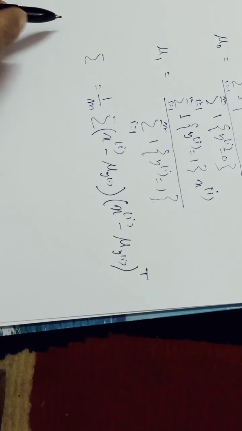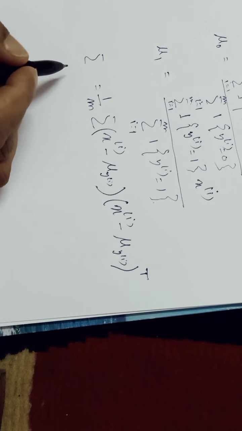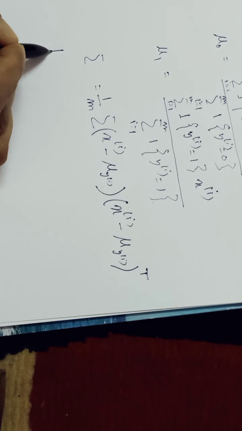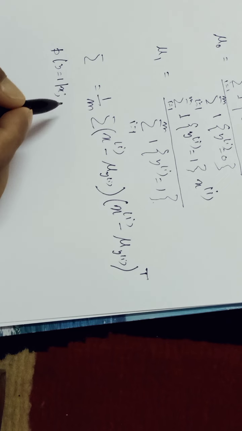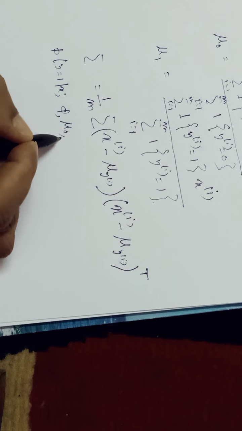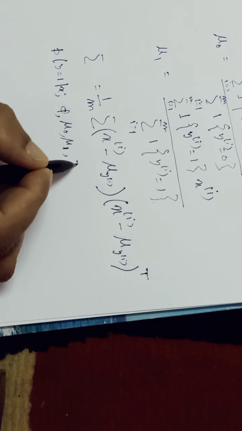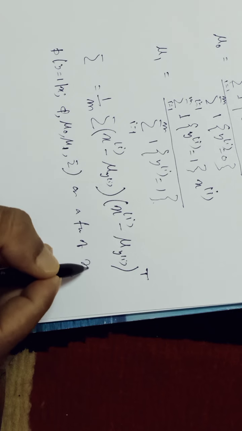Is there any relationship between GDA and logistic regression? Yes. If we view the quantity, the probability of y equals 1 for a given x with phi, mu0, mu1 and sigma, as a function of x,